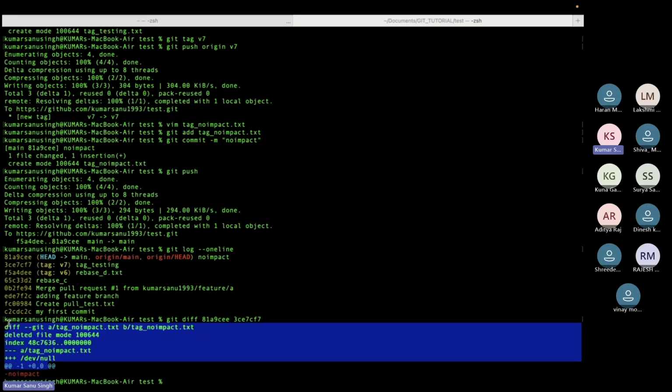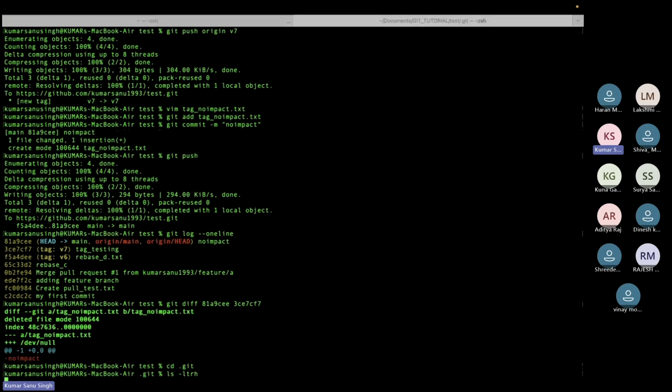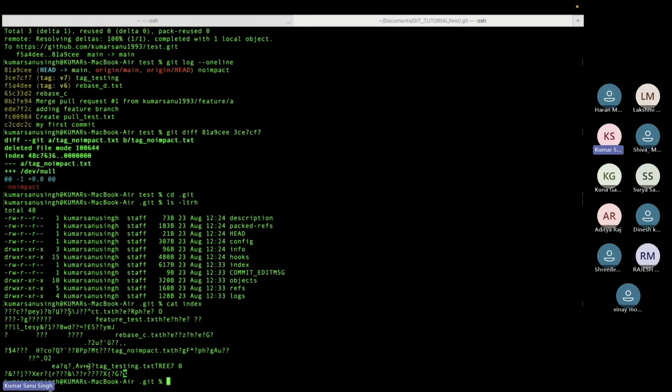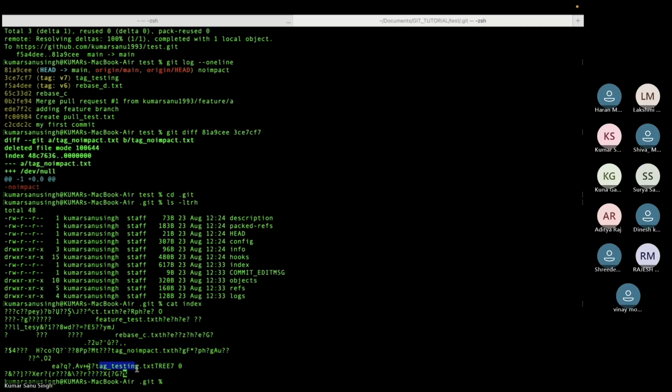There's one more interesting thing which I forgot, inside .git, right? There is a thing called, so this commit, it is actually also called index, right? So we'll see this. Now this is our index, right? Tag testing is our index. Last index was tag testing. After that, you see that no impact. So the moment I make one more commit, this index will keep on changing.